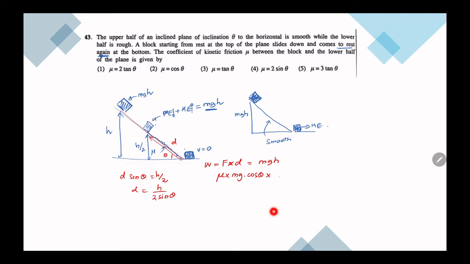What is the distance? h over 2 sin theta, and that is equal to mgh. mg cancels, h cancels, then mu is equal to sin theta over cos theta, therefore 2 tan theta. First answer.